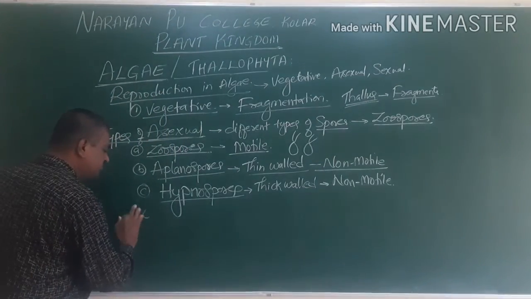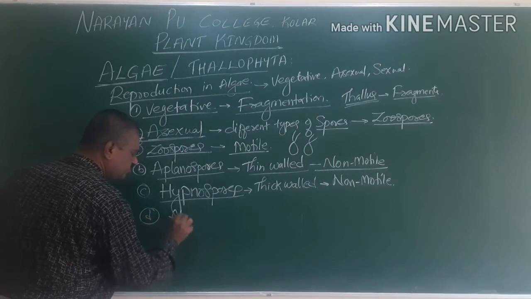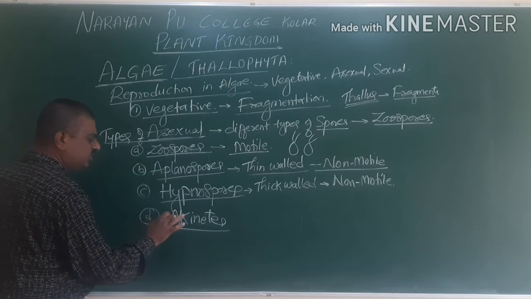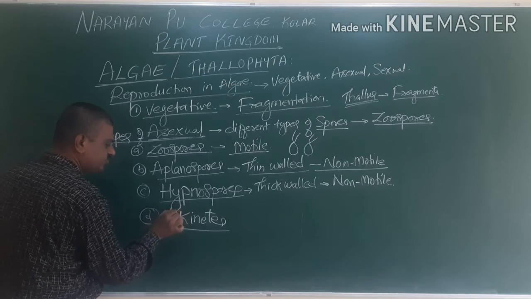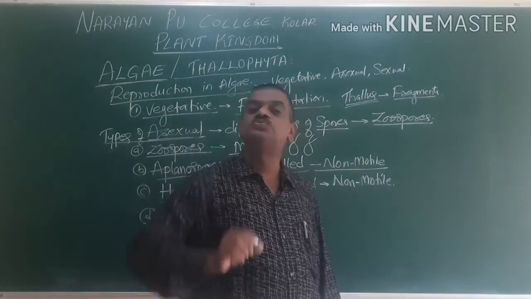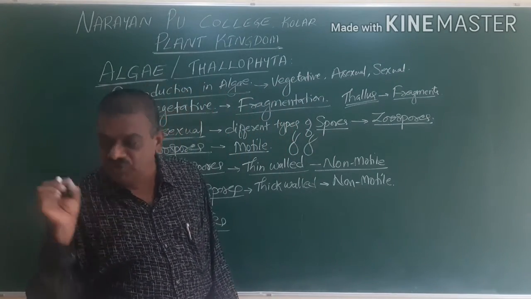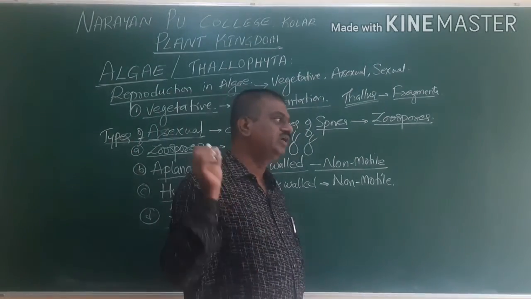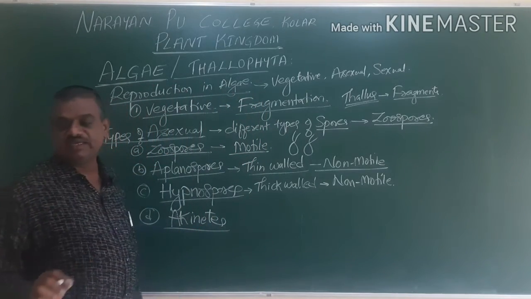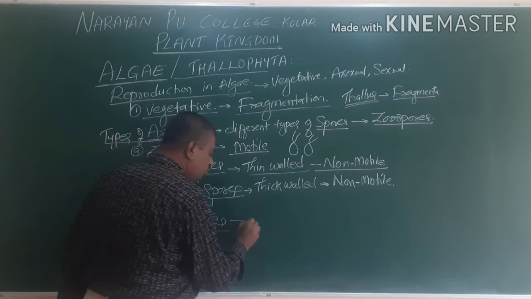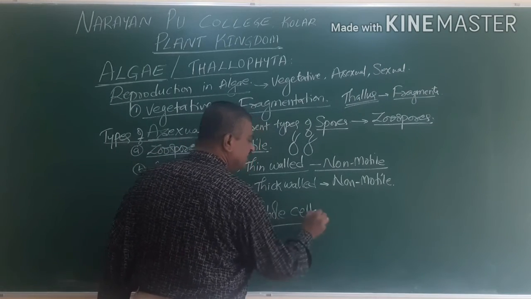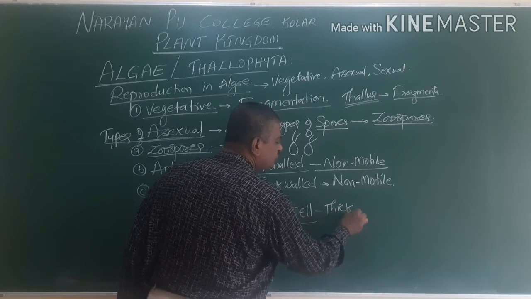Now we go for the next one called akinetes. Akinetes are nothing but spores formed in unfavorable conditions. Here the whole cell, the complete cell, becomes thick.